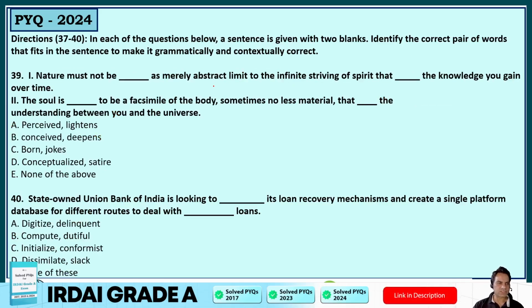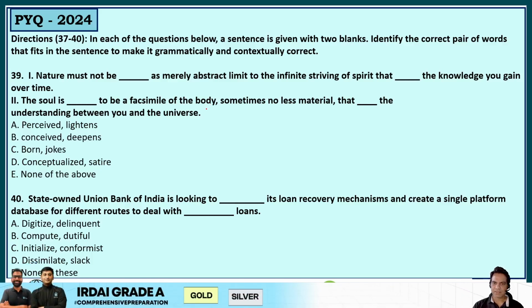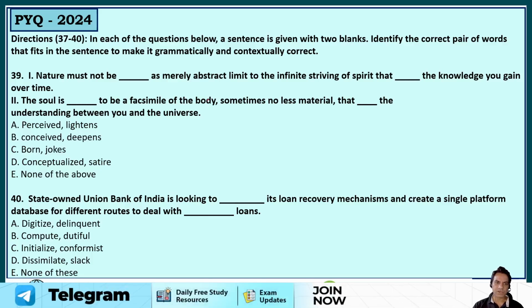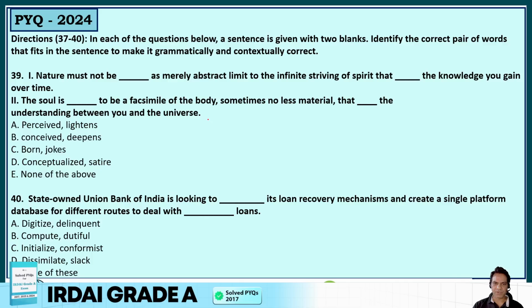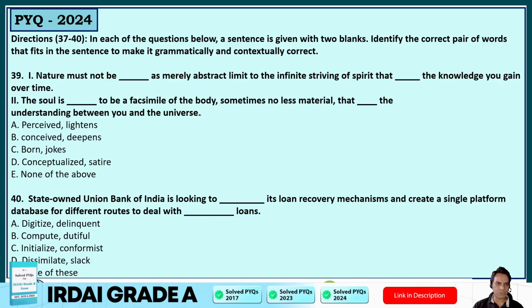And last 2 questions, guys. Nature must not be dash as merely abstract limit to the infinite striving of spirit that dash the knowledge you gain over time. So there are 2 sentences with 2 blanks. The soul is dash to be a facsimile of the body, sometimes no less material, that dash the understanding between you and the universe.